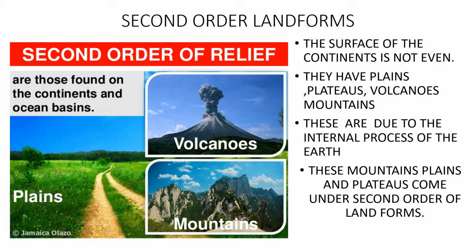Okay? So I have told you the surface of the continent is not even. They have plains, plateaus and volcanoes, and these are due to the internal process of the earth. As I have told you, the earth's crust falls into the magma, and again it gets cooled down, and again earth's crust is formed. This is a lifelong process. So in this process these mountains, plains and plateaus come into existence, and they are the second form of landforms. Now let us go into the third order of landforms.